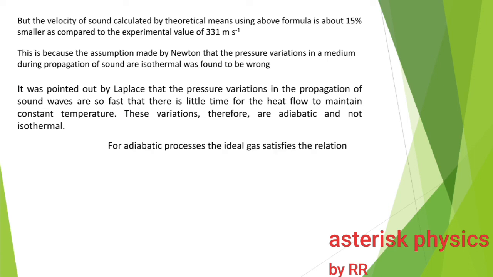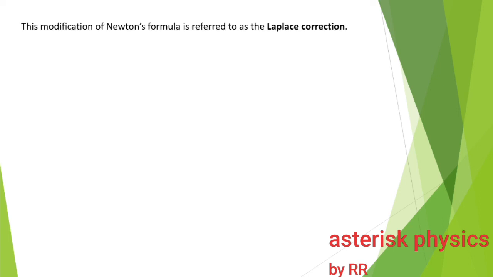For an adiabatic process, the ideal gas satisfies the relation PV raised to gamma equal to a constant, where gamma is Cp by Cv. So the speed of sound is therefore v is equal to root of gamma P by rho. So there should be a correction term, gamma. This modification of Newton's formula is referred to as the Laplace correction.